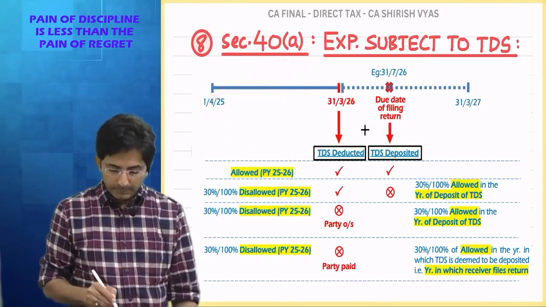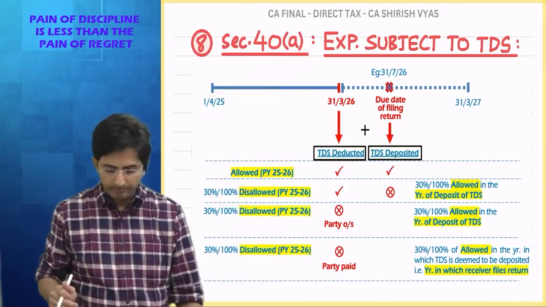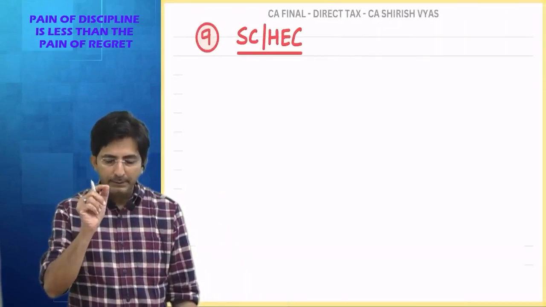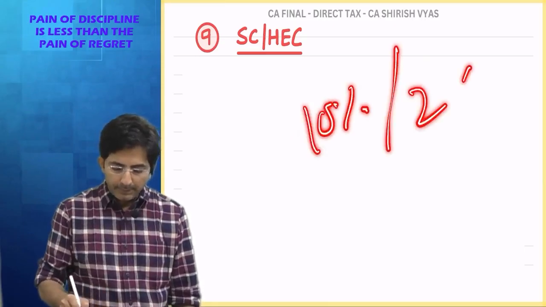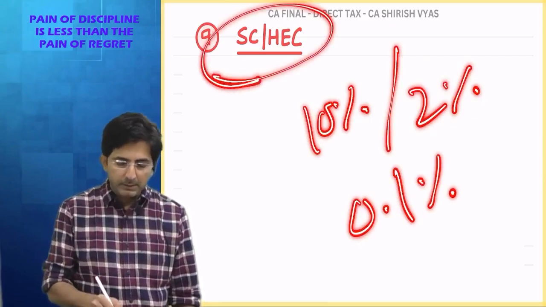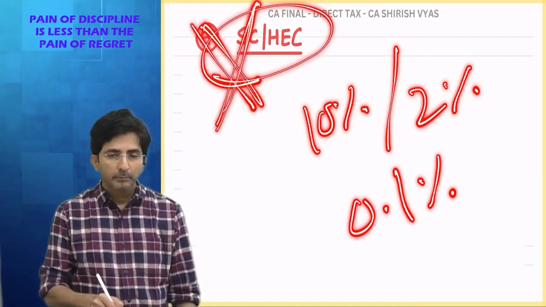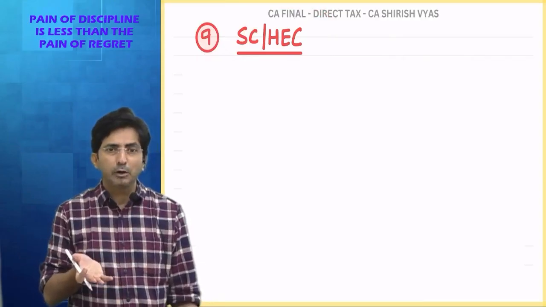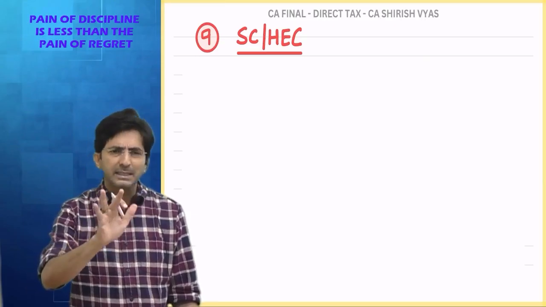40A, okay. This allowed and disallowed was from which chapter angle? PGBP angle, okay. Then, when you calculate TDS, in the percentage of TDS, whether 10%, or sometimes 2%, sometimes 0.1%, we never take surcharge and health and education cess into account, because TDS percentages are ad hoc percentages. TDS is not the real tax rate, it is ad hoc, so we ignore surcharge and cess.